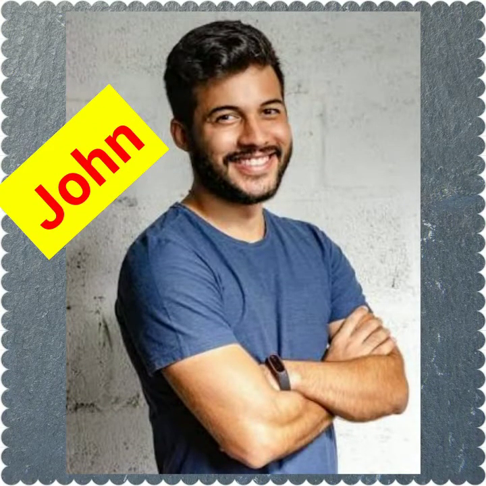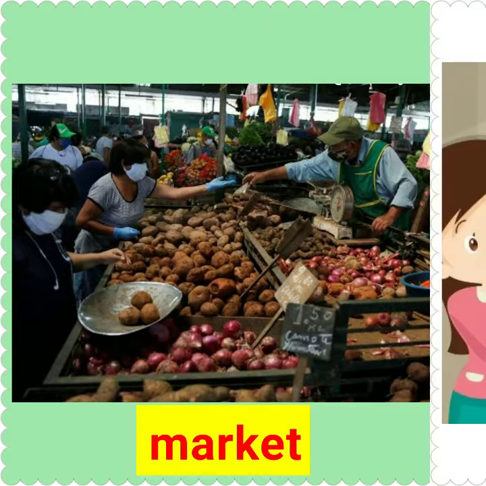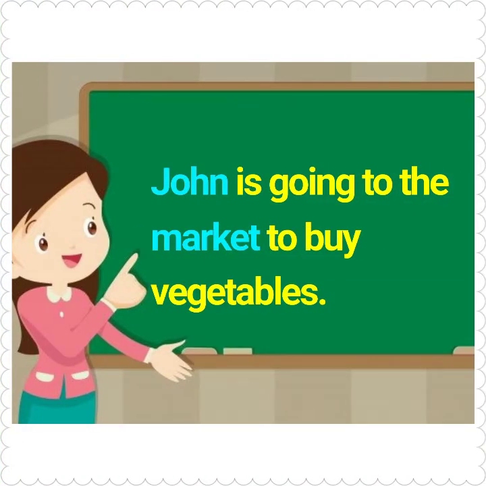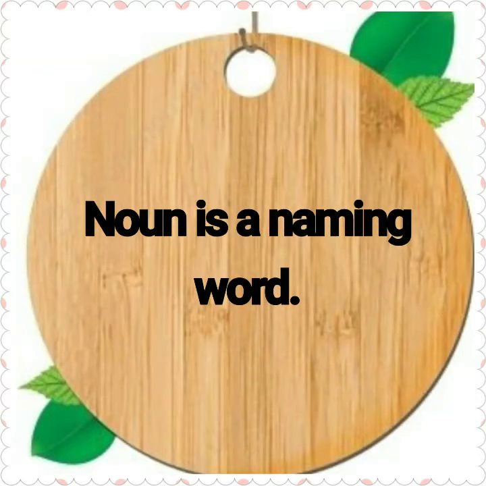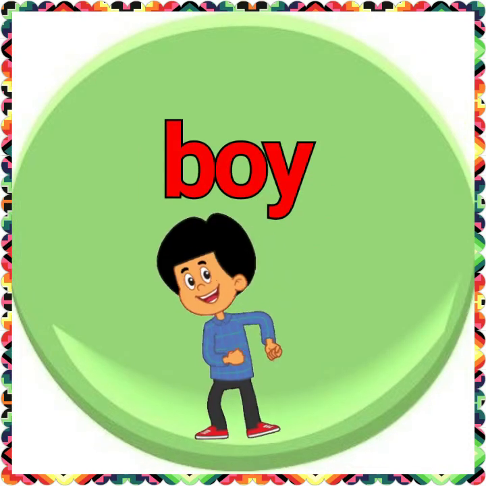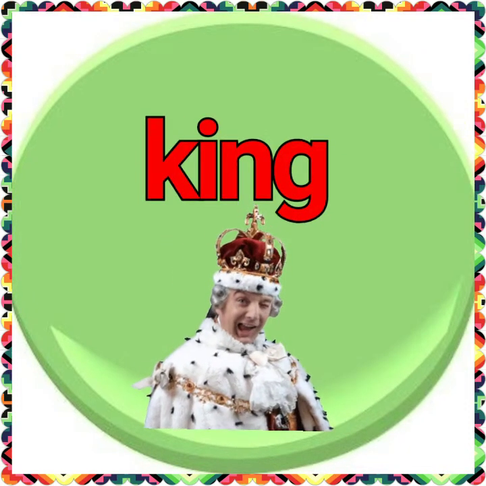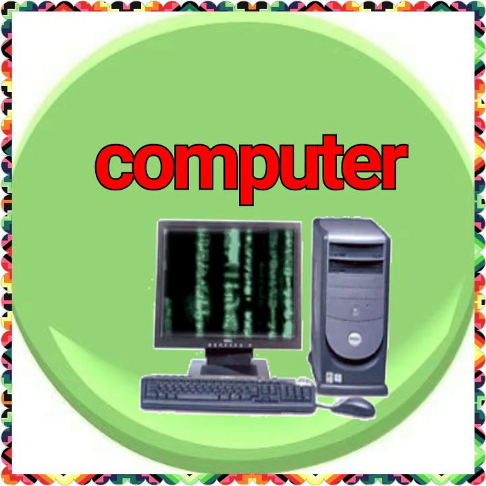John refers to a person. Market refers to a place. So, these words are called nouns. Can you find one more noun in the sentence? Vegetables. Vegetables refer to a thing. So, noun is a naming word. Examples for noun: doctor, boy, king, Taj Mahal, apple, computer, mask.